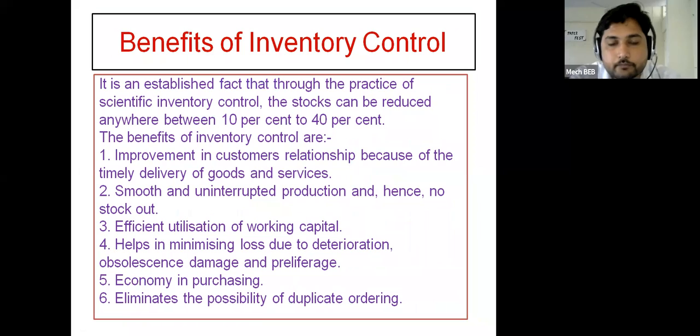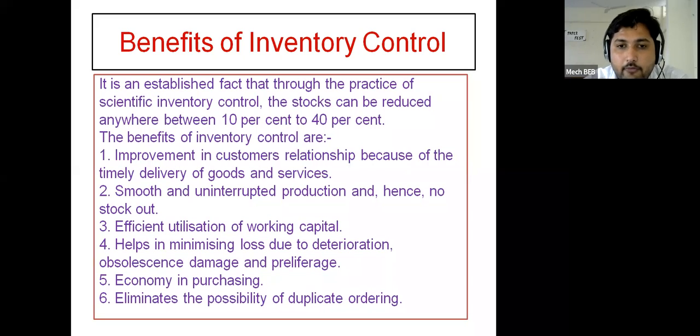In that you can write: it is an established fact that through the practice of scientific inventory control, the stocks can be reduced between 10% to 40%.